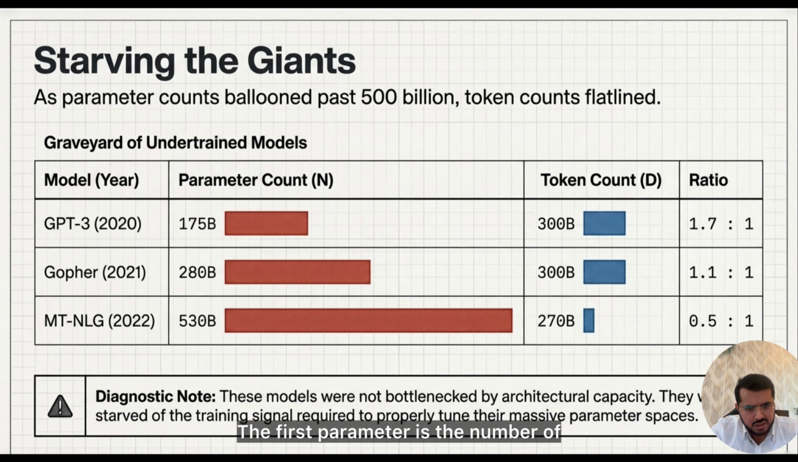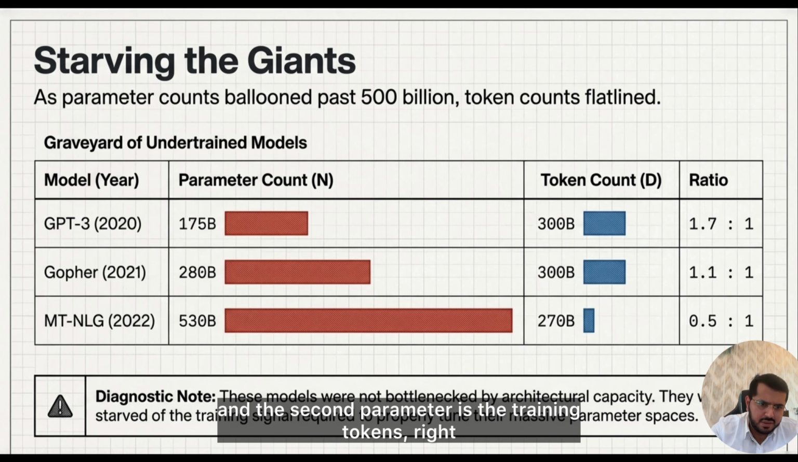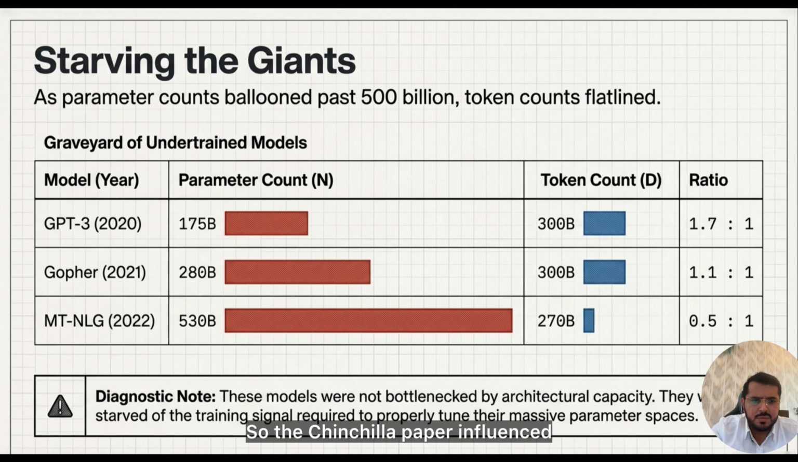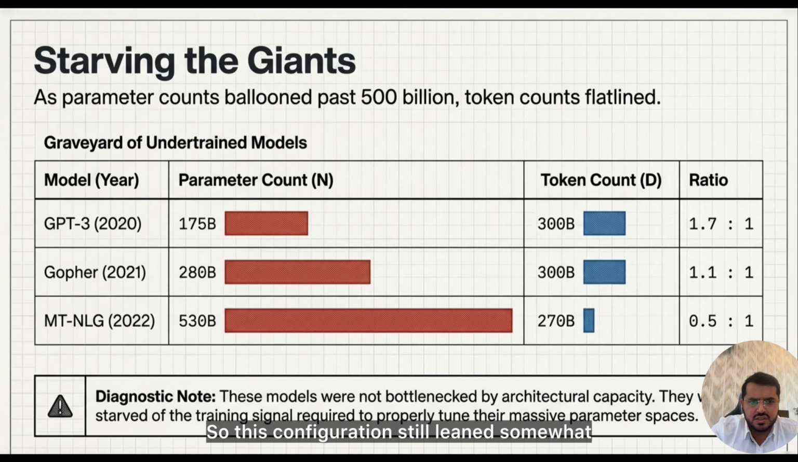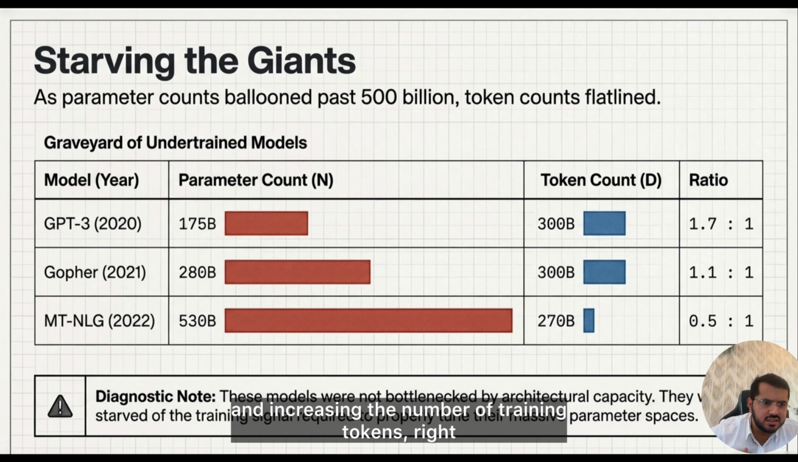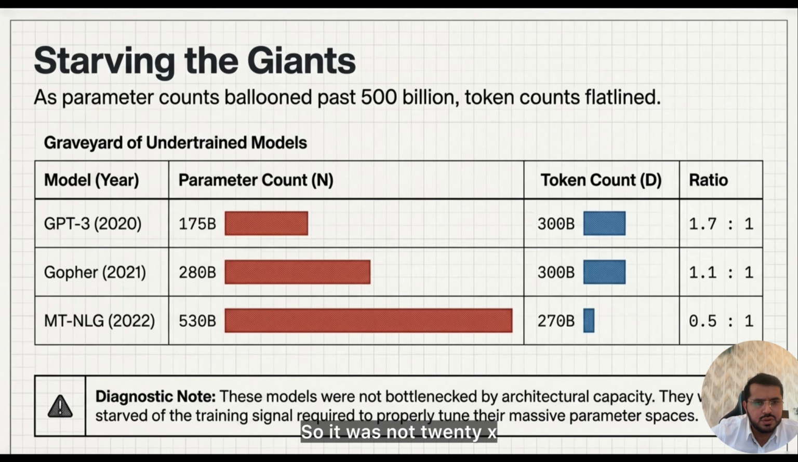The first parameter is the number of parameters in the model, and the second parameter is the training tokens, right? So the Chinchilla paper influenced every model that followed after it. For example, PaLM from Google had 540 billion parameters and close to 800 billion training tokens. This configuration still leaned somewhat toward the earlier scaling philosophy, but it also reflected growing awareness in increasing the number of training tokens. So it was not 20x, it was close to 2x, but they still kind of indexed on this particular idea that came out from Chinchilla.